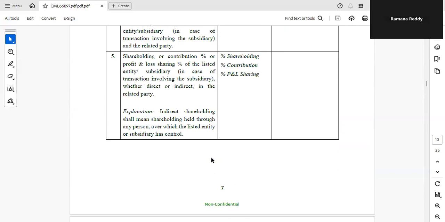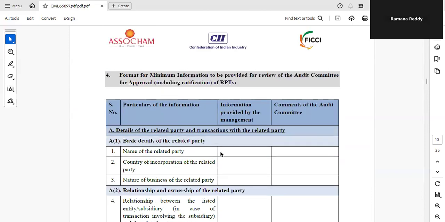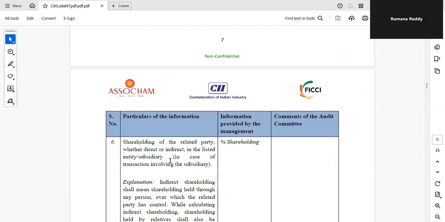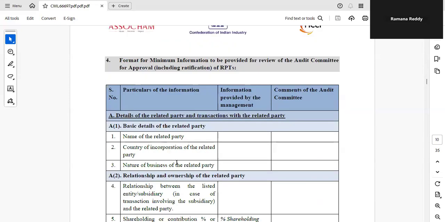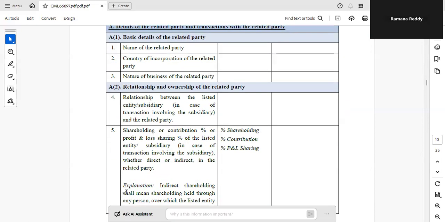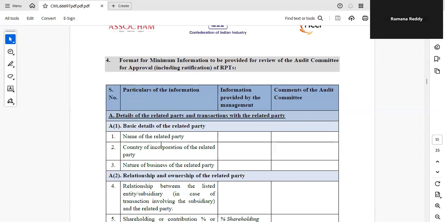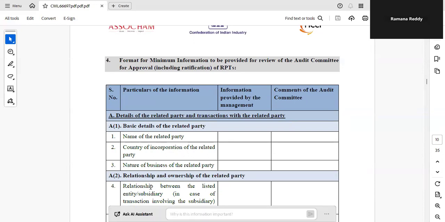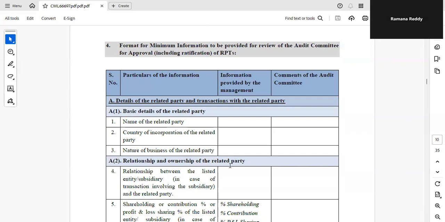Different headings are given under A. Overall, the format is divided into A and B. Under A, again, A1, A2, A3, A4 are given. Similarly, under B also, B1, B2, B3 are given. Under A1 also, again, 1, 2, 3, 4. Under A2 also, 4, 5, 6. The serial numbers are given. Under A, as I already told, are the details of the related party and details of transactions. Under A1, basic details of the related party. A2, relationship with ownership of the related party.